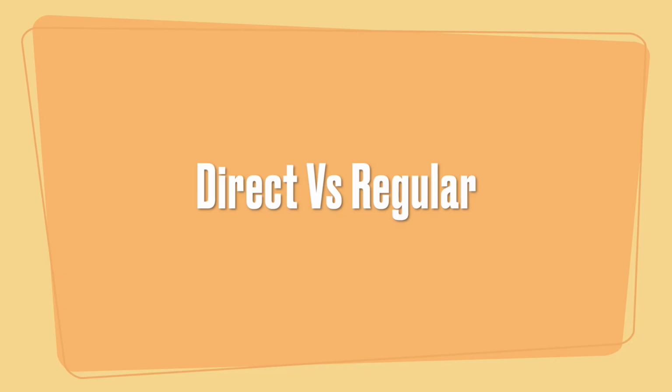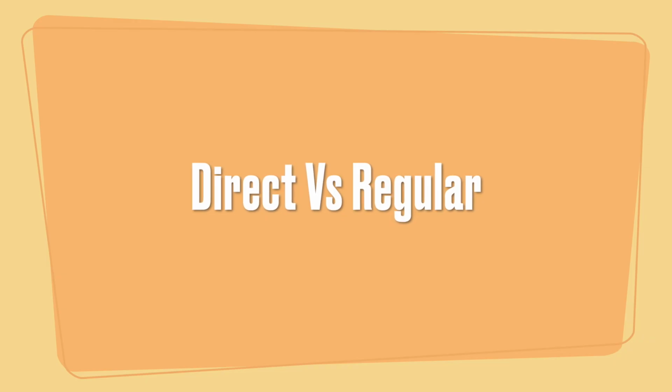अभी there are two plans under it. The one is called direct plan and the other one is called regular plan. So direct plan क्या होता है? We directly invest our money with the AMC, the asset management company. So there is no middleman or broker involved.